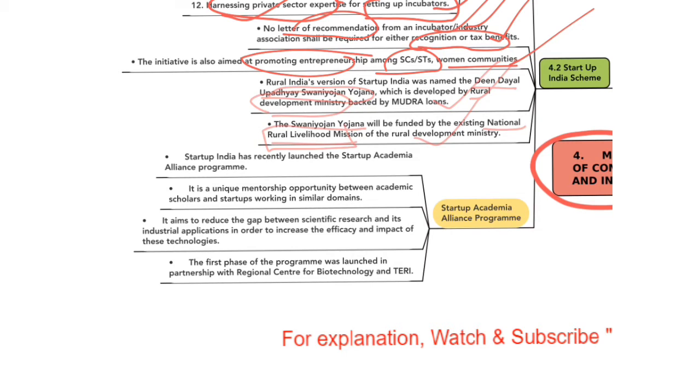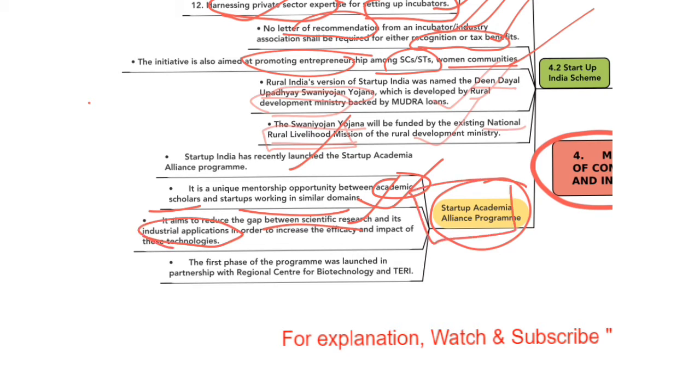The government has recently started Startup Academia Alliance program. It is a unique mentorship opportunity between academic scholars and startups working in similar domains. This means the academic scholars and startups working in the similar domain will coordinate with each other. The main aim of this program is to reduce gap between scientific research and industrial applications, in order to increase efficiency and impact of the technologies.